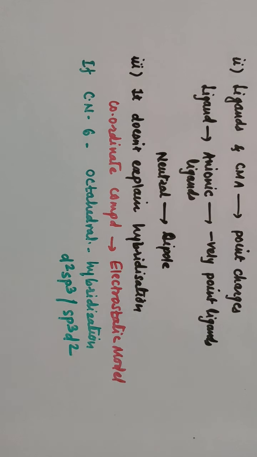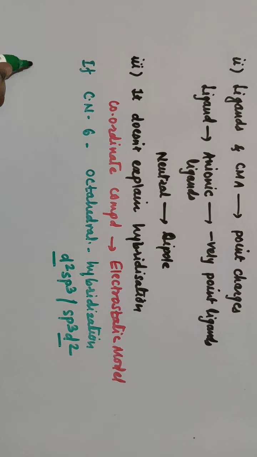What is the difference between this d2sp3 and sp3d2? In d2sp3, the d orbital is the inner orbital, (n minus 1) d orbital is present. In sp3d2, the d orbital is the outer orbital, nd orbital is present. n is your principal quantum number, you know that. So wherever this type of hybridization is there, d2sp3 or sp3d2, in that case, which d orbital is used?